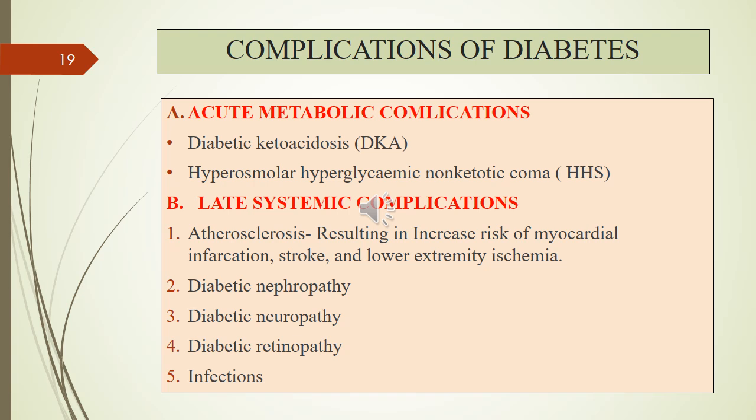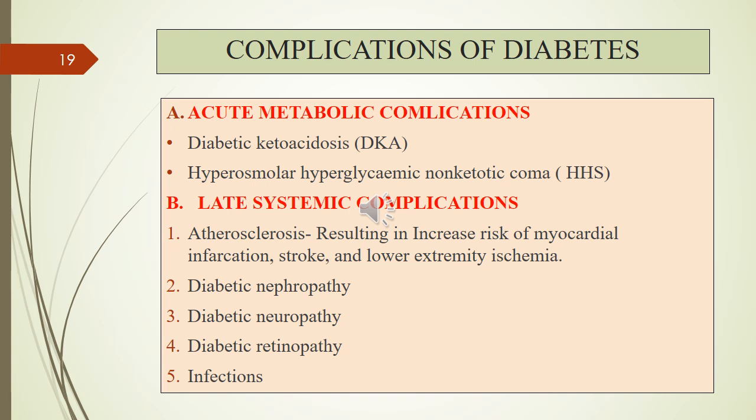Late complications occur after many years. First is atherosclerosis, in the blood vessels. If atherosclerosis takes place in the coronary artery, it will lead to myocardial infarction. And if atherosclerosis takes place in the cerebral artery, it will lead to stroke. And atherosclerosis occurring at the lower extremity causes ischemia.